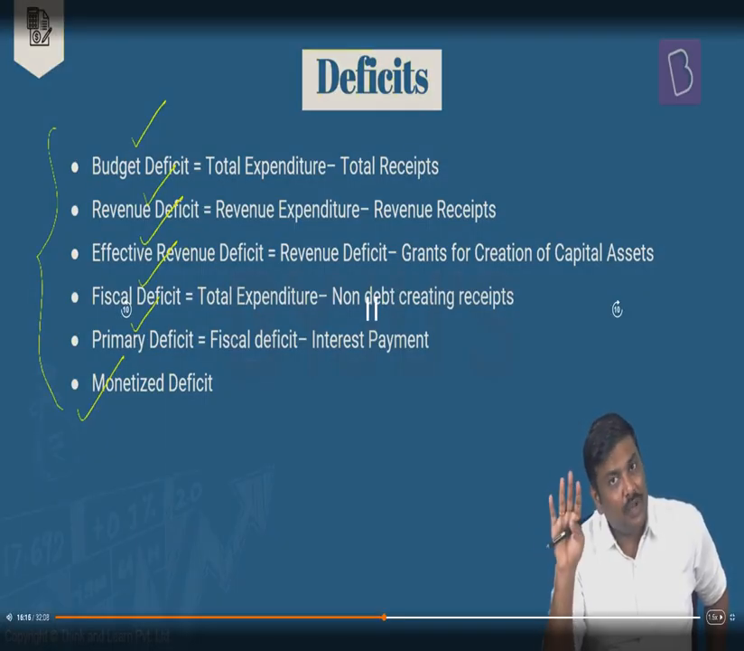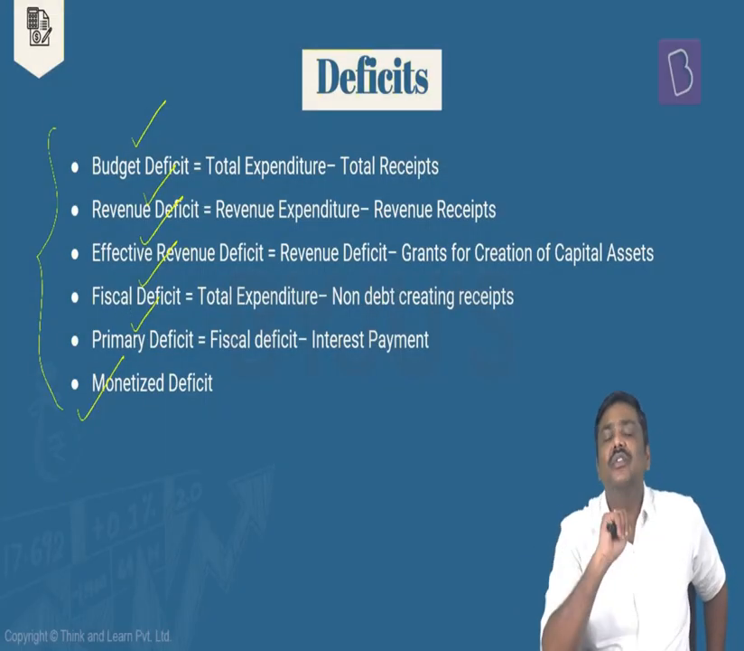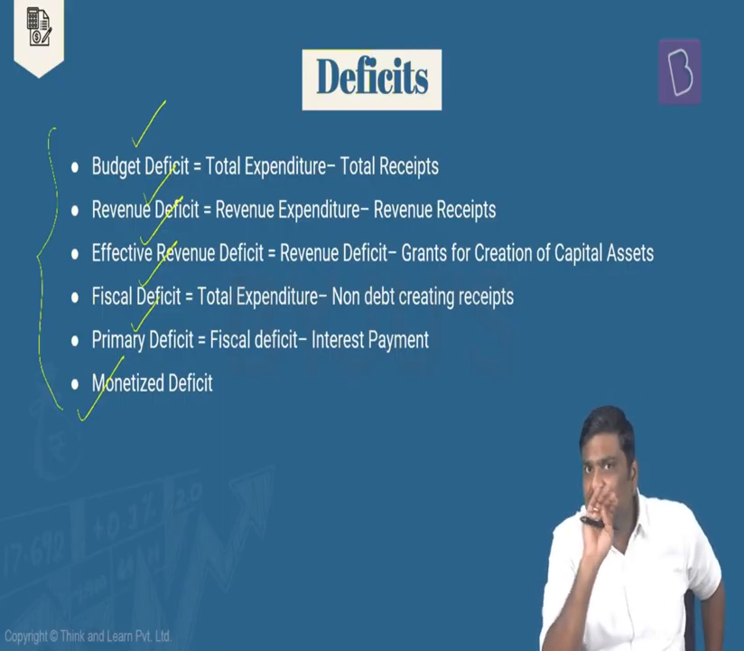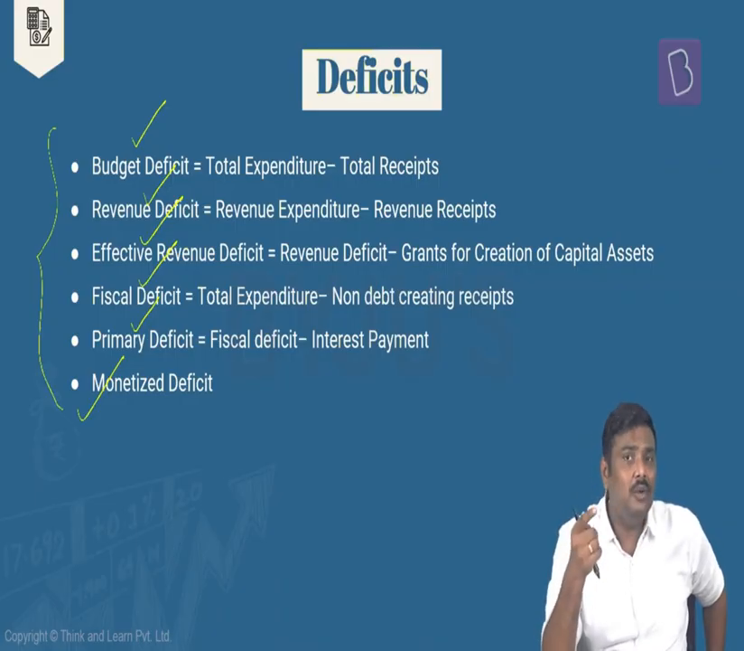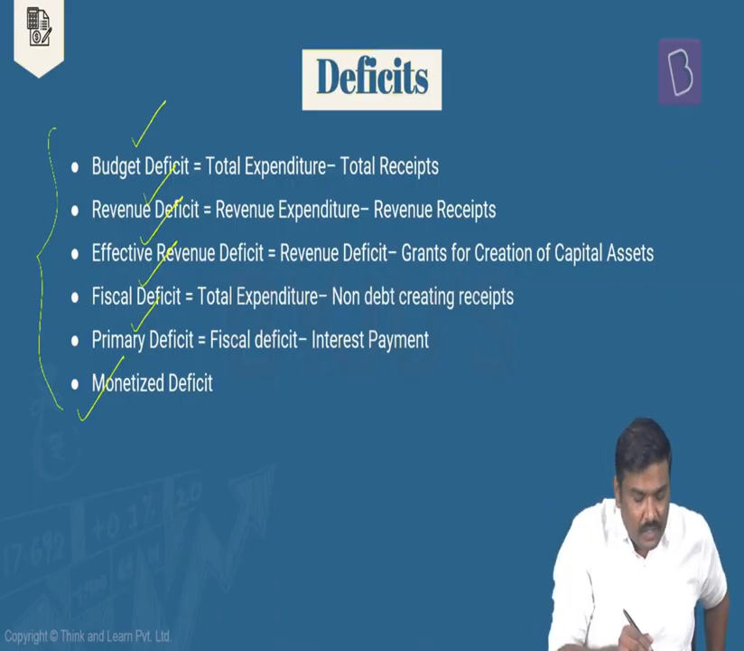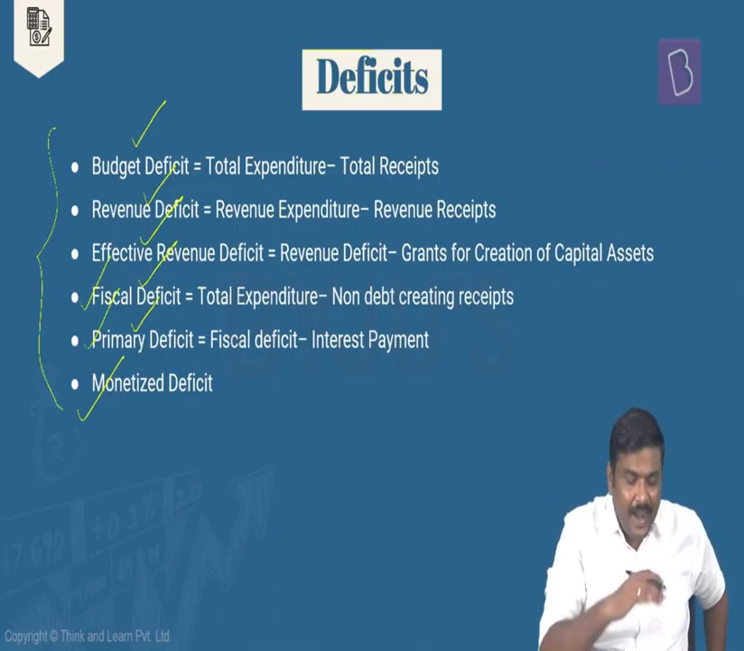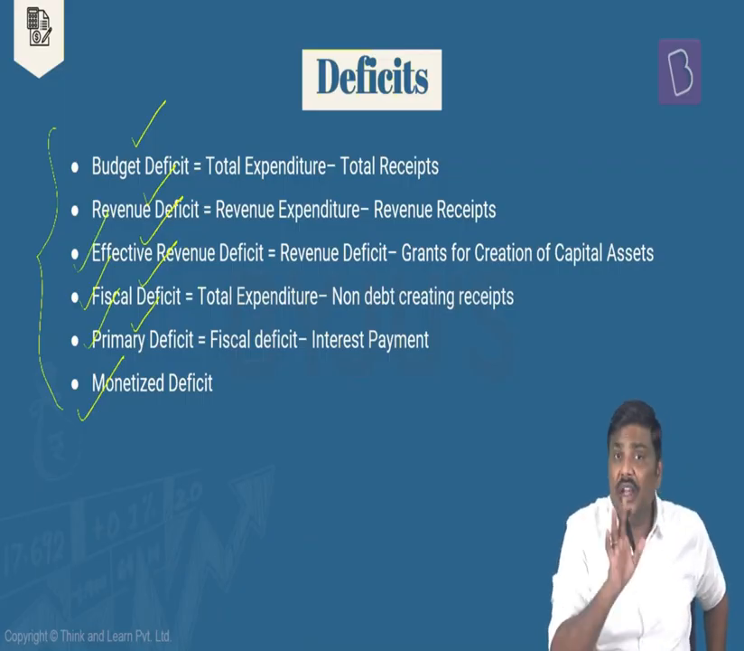But over a period of time, what we have done post 1990s, we have restructured the calculation of deficits. Today, we do not follow budget deficit. Budget deficit is not calculated. We do not follow monetized deficit, but we do calculate a new type of deficit called the fiscal deficit, a primary deficit, right? And we've also introduced one more type of deficit called effective revenue deficit.